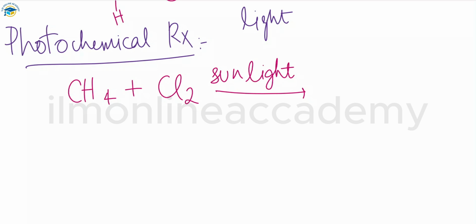This is also a subtype of the substitution reaction. What happens is we provide the sunlight, which is the activation energy. Because chlorine is unreactive, you provide the sunlight as activation energy to start the chemical reaction. So we have CH3Cl, which is chloromethane, plus hydrogen chloride that is produced in this reaction.